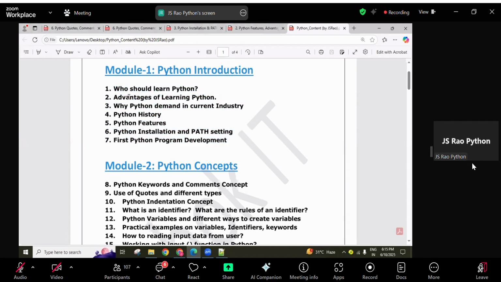Normal people can directly join this session. If you don't want the backup videos, there is no need to pay any amount. I'm expecting attendance from your side every day, not one day coming and one day absent. If you want to learn Python, attend this session every day without missing the concepts, then you will understand it clearly. Remember that.